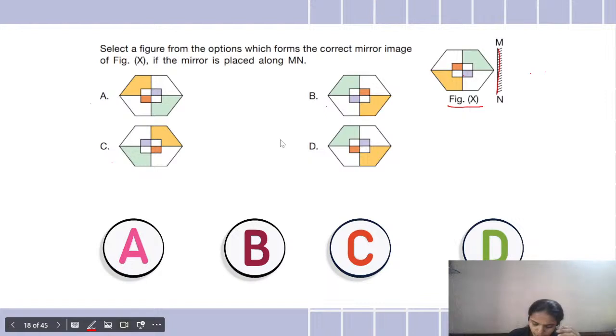Let's do it, find it out quickly and type the answers in the chat. I'm waiting. Okay, I've already started getting the answers. Okay, Gopal, you can type the answer once, okay?